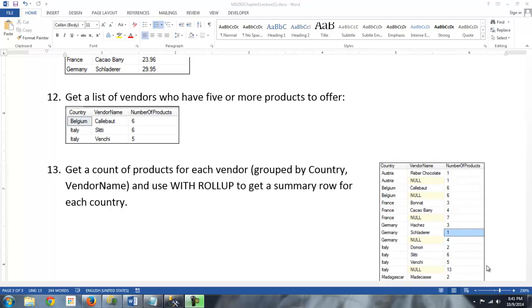Okay, so we just have a couple more problems left. Number 12 is another group by / having problem, and it should be fairly quick here, so let's go ahead and do it. Here we're asked to get a list of vendors who have 5 or more products to offer. So basically we're going to show the country, the vendor name, and the number of products only when they're greater than 5. And you can see only 3 vendors have more than 5 products.